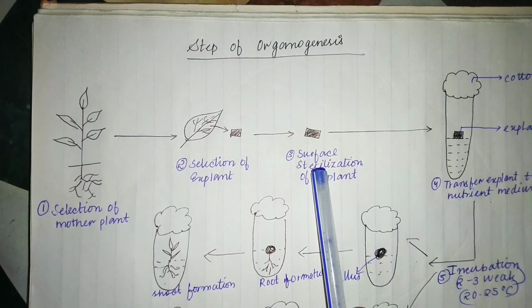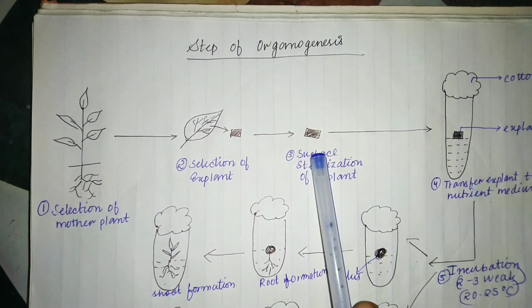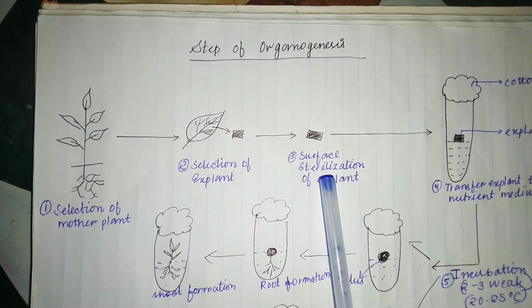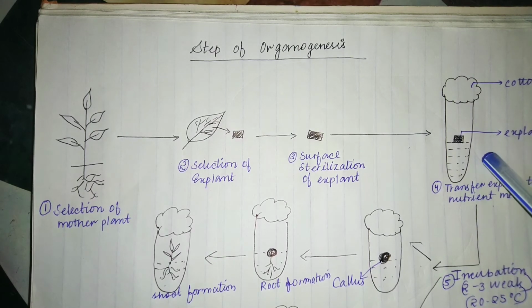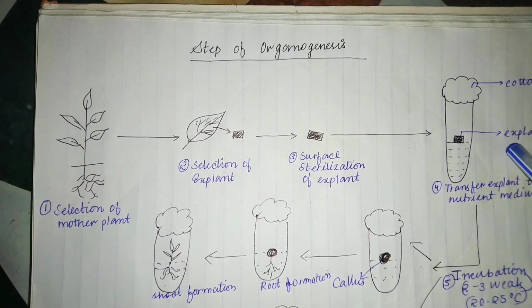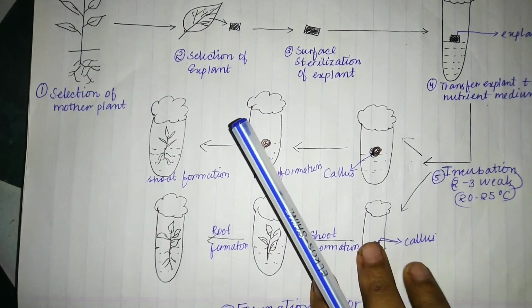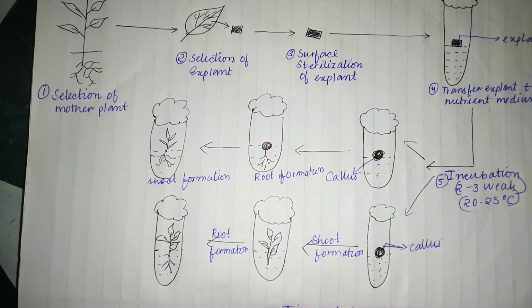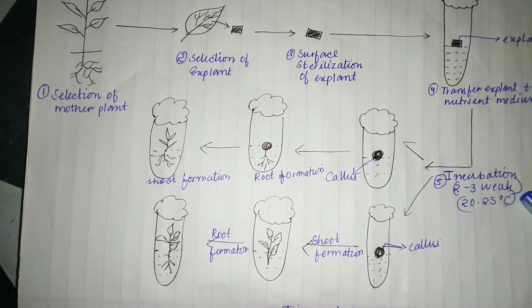After surface sterilization, all the microbes or pollutants present on the surface of the leaf will be destroyed. After that, the explant is transferred into the nutrient medium. The nutrient medium contains auxin and cytokinin, which are growth regulators, and the test tube is covered with cotton. After the transfer, the explant has to undergo incubation for 2 to 3 weeks at 20 to 25 degrees Celsius.